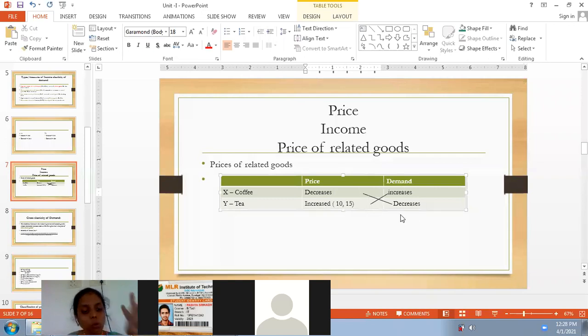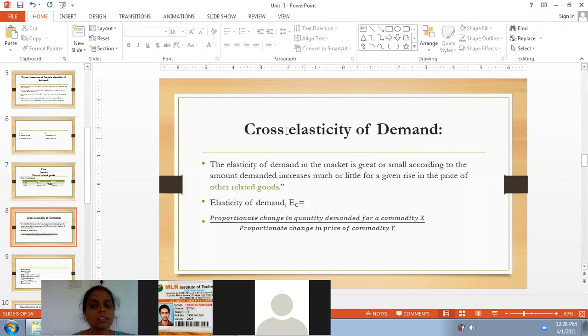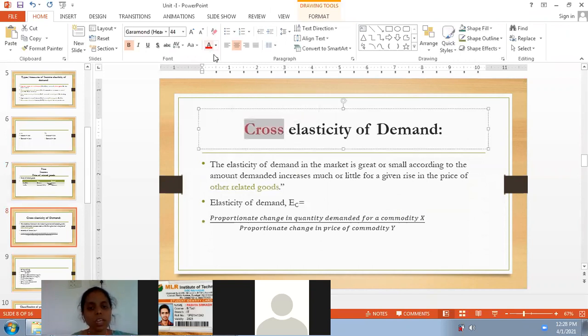In case of cross elasticity of demand, we are taking two different goods. Till now, we have taken only one commodity that we have named X. But in case of cross elasticity of demand, we require a minimum of two goods. We compare the price of one commodity with the price of another. Only then do we get cross elasticity of demand. It is known as cross because the demand for one commodity depends upon the price of another.